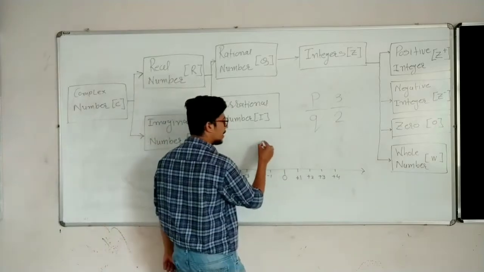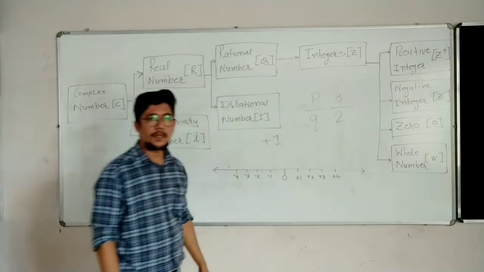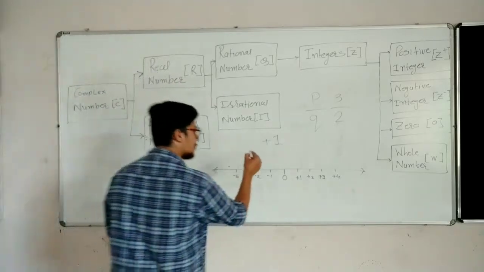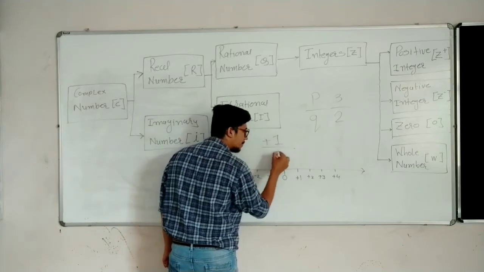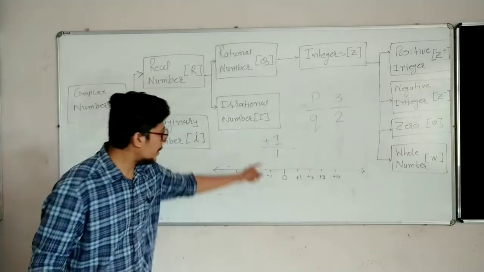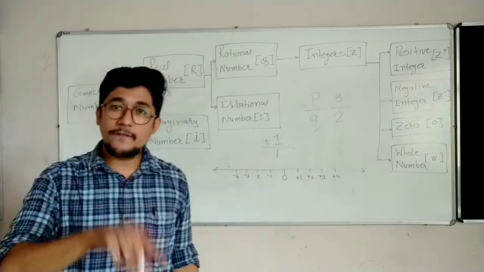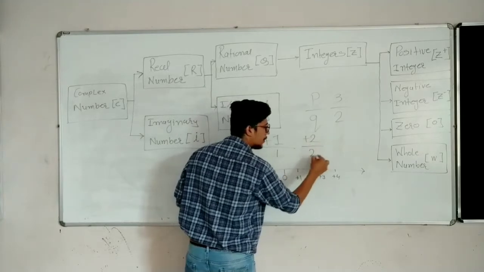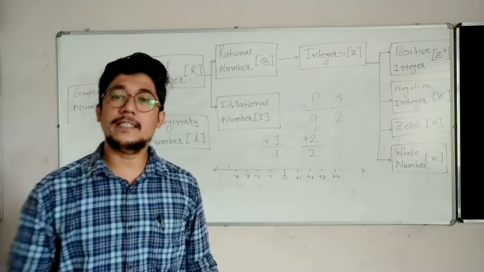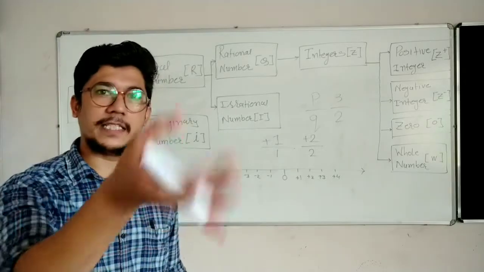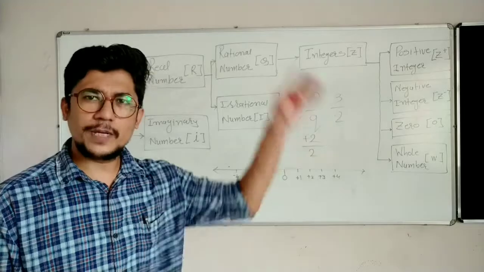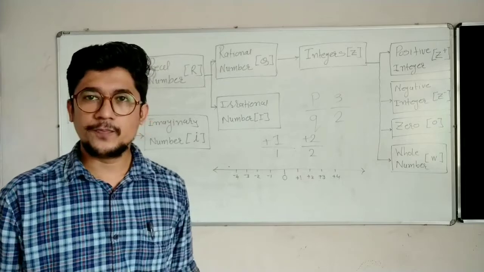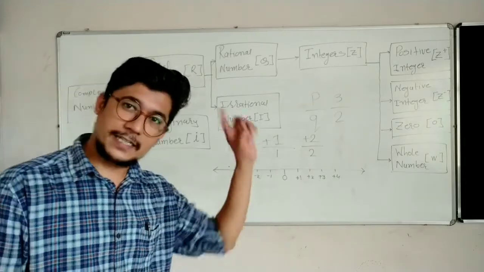Because when you are talking about a positive integer, say plus 1, that plus 1 can also be written as plus 1 by 1. Yes or no? So is it in the form of p upon q? Now you will ask, sir, what about plus 2? Plus 2 can also be written as plus 2 by 2. Plus 3 can be written as plus 3 by 3, or plus 6 by 2. In so many ways you can write every positive integer in the form of p upon q. So every positive integer is a rational number.